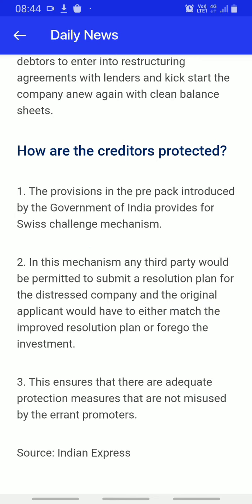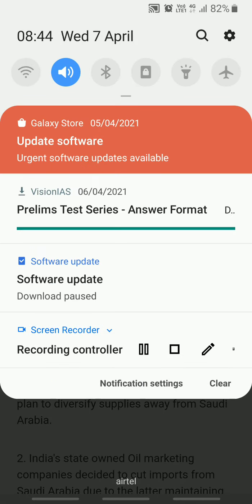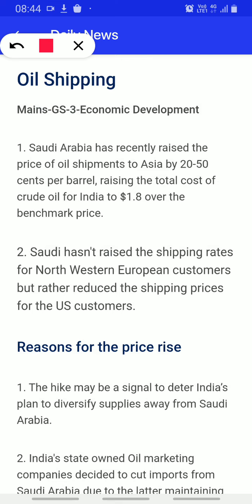So now we have a different article, and that is related to oil shipping. It is related to the economy. So oil shipping, it is related to GS paper 3. Now Saudi Arabia has recently raised the price of oil shipments to Asia by 20 to 50% per barrel. So it is basically a huge percentage they are charging to Asian countries.